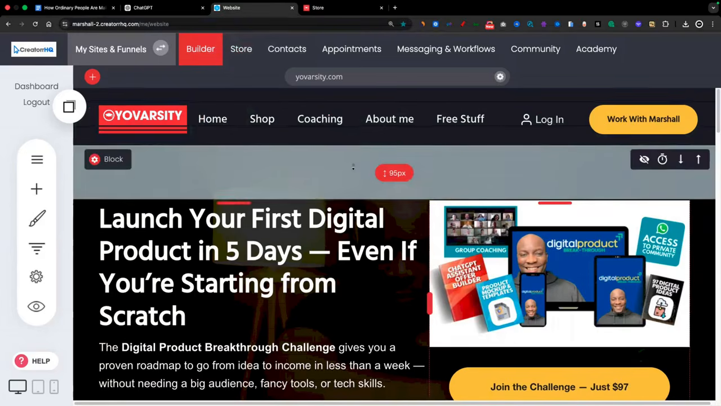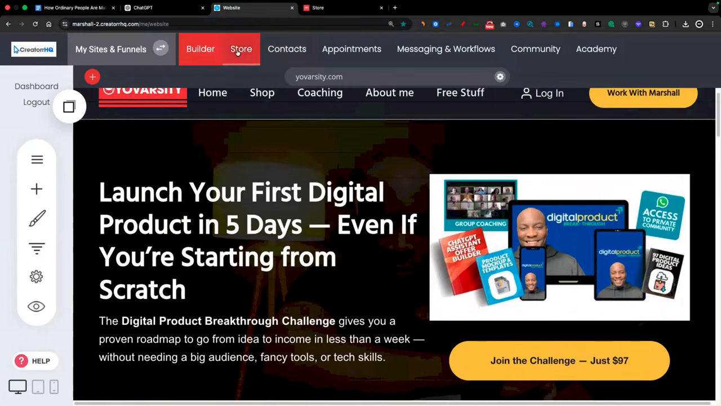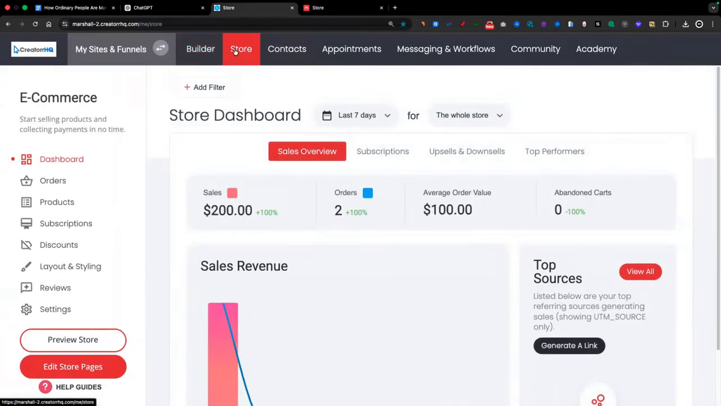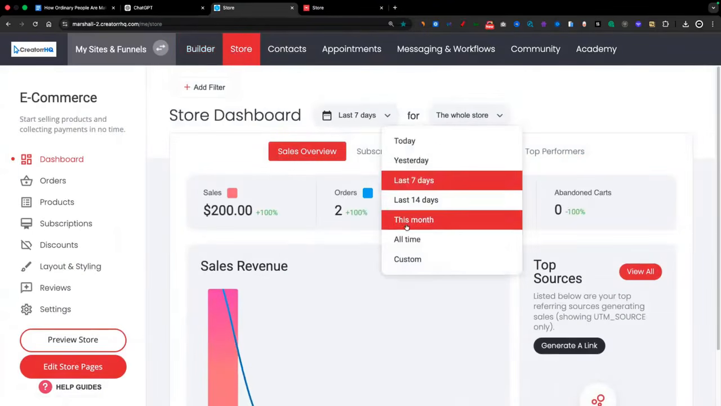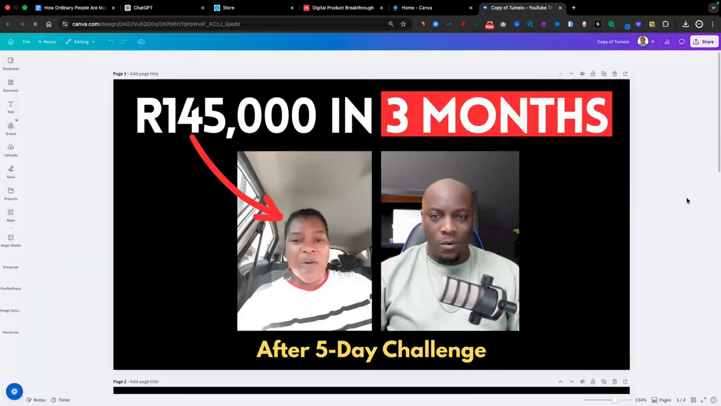Now, this is what my website looks like in the back end, meaning the part where I can edit my website and see all the sales that are happening on my account. As you can see, in the past few days, this is the amount of money that I made. But if I change this to all time, you'll see that in total, I've earned over $27,661 on this one website alone. I'm not saying this to brag or to show off. I'm just trying to show you that I am doing exactly what I want to show you in this video.